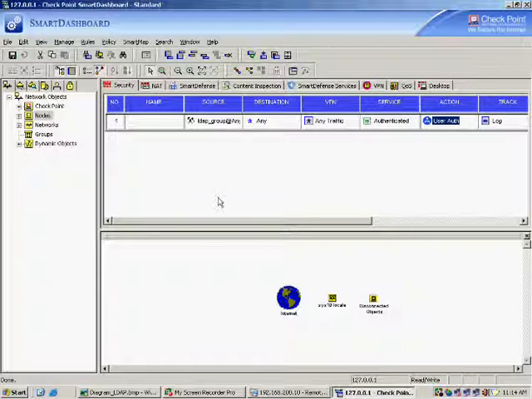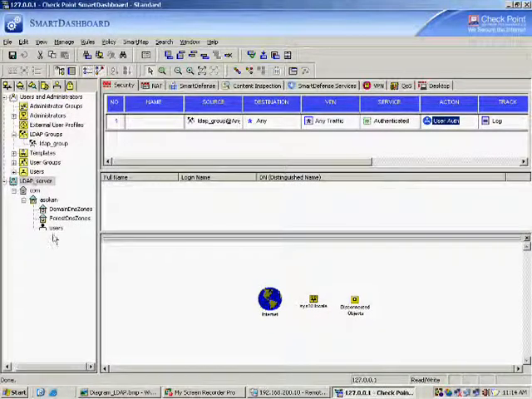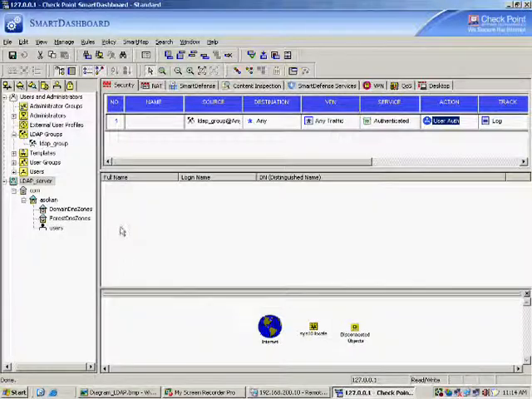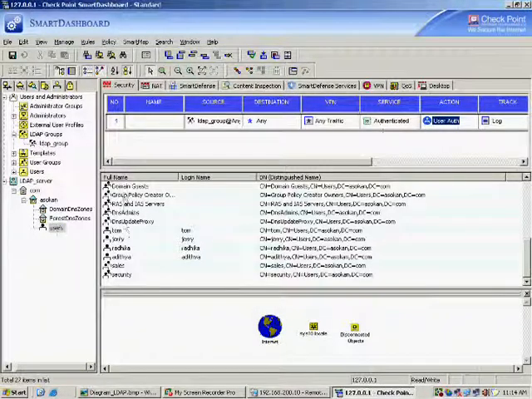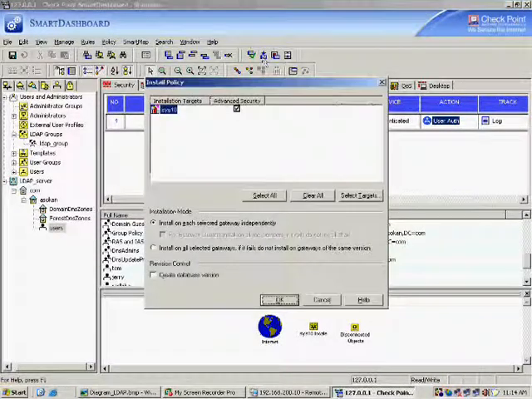got from the user. Now if you go to the user here and say LDAP account, double click on this and the tree is there, and if you double click on the users, all the users will be mapped here. See, double click on that, you see all the users here: Tom, Jerry, Radhika, Aditya, sales and security groups, and everything is here. So it has been updated in this particular place, and I install the policy once again.